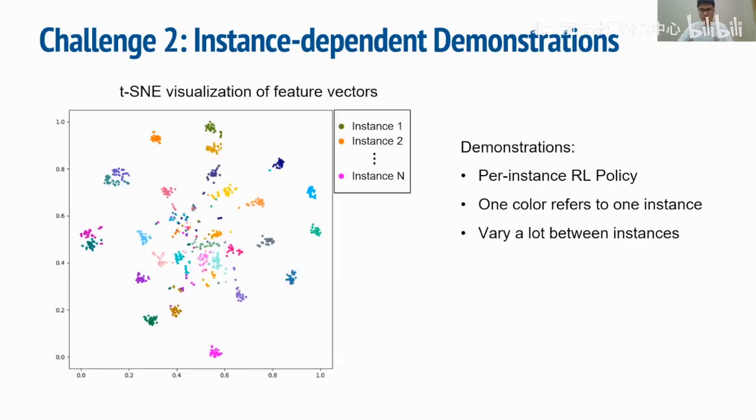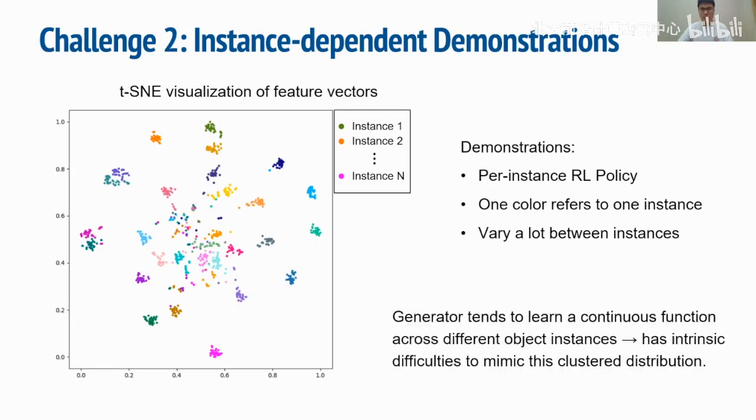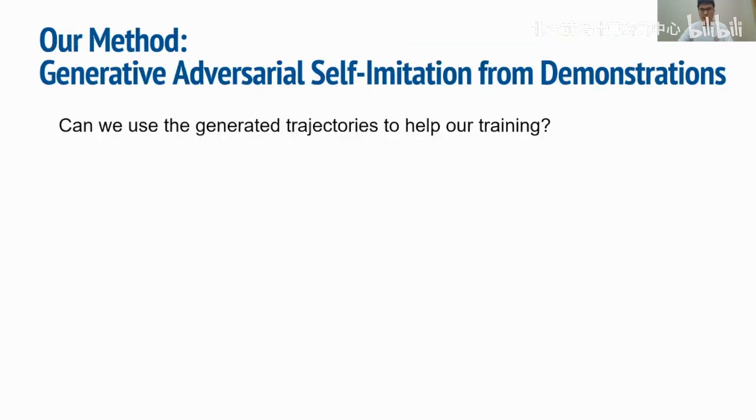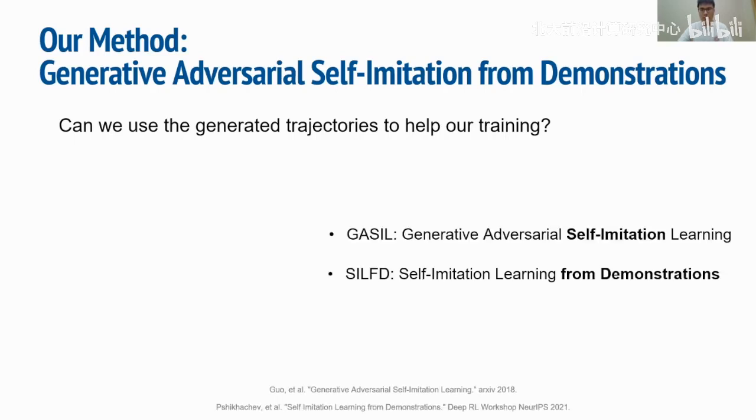This figure shows a t-SNE visualization of the global feature extracted by the trained discriminator, where one color refers to one object instance. Our generator tends to learn a continuous function across different object instances and therefore has intrinsic difficulties to mimic this clustered distribution. Inspired by GSIL and SILfD, we update the expert buffer with the successful trajectories generated by our own policy network, which is the so-called self-imitation learning algorithm.